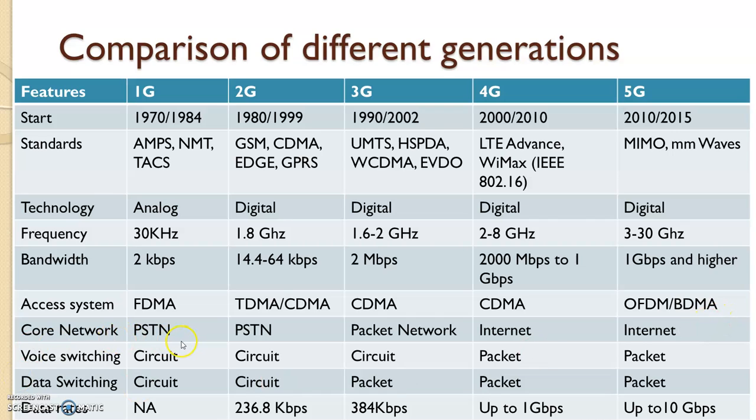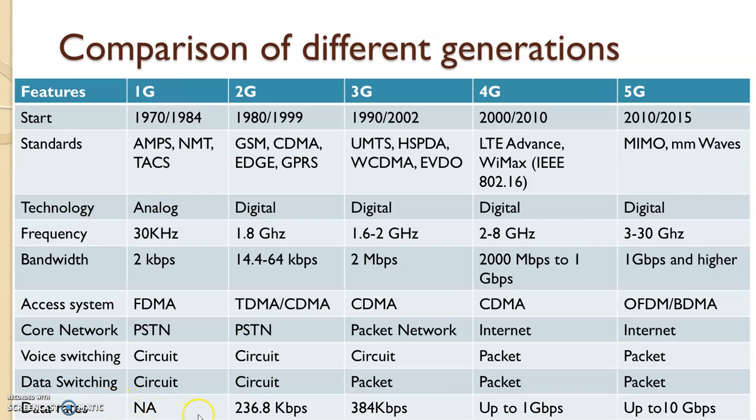The core network PSTN was used for first and second generation. Third generation used packet network, and fourth, fifth generation use internet. Voice switching was done using circuit for first to third generation, while packet switching was used for fourth and fifth generation for voice switching. Data switching was done by circuit for first and second generation, and for third, fourth and fifth it was packet switching.